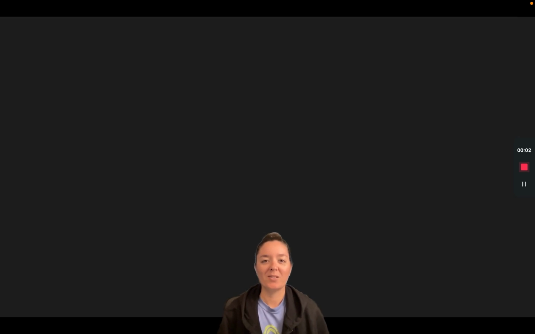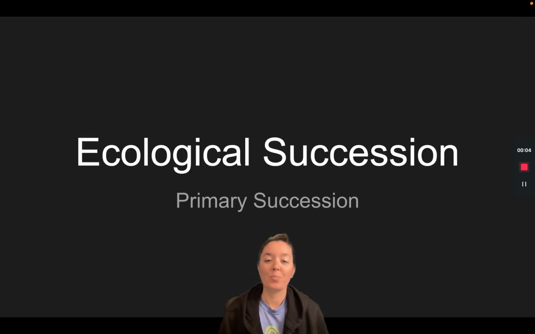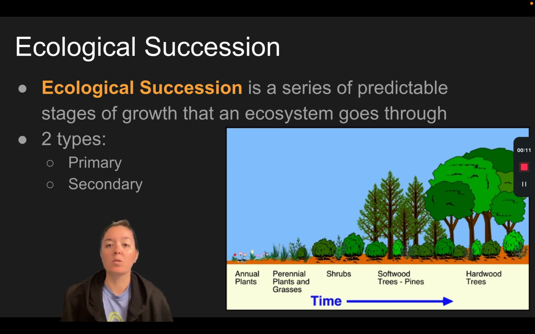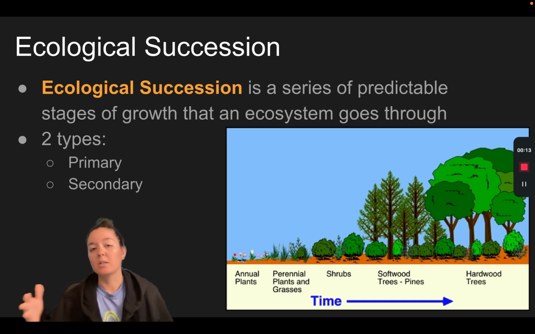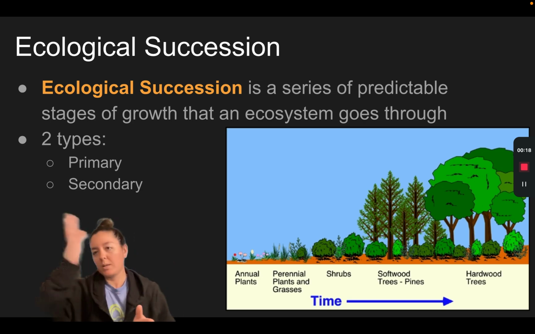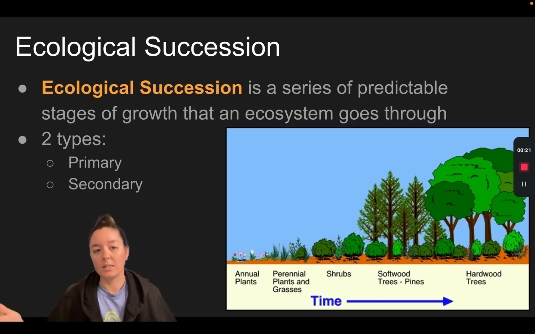Welcome, science friends, to ecological succession, primary succession. So ecological succession is a series of predictable stages of growth that an ecosystem will go through. As an ecosystem is developing, there are predictable steps: okay, we did this thing, now we can move on to the next portion of growing this ecosystem.